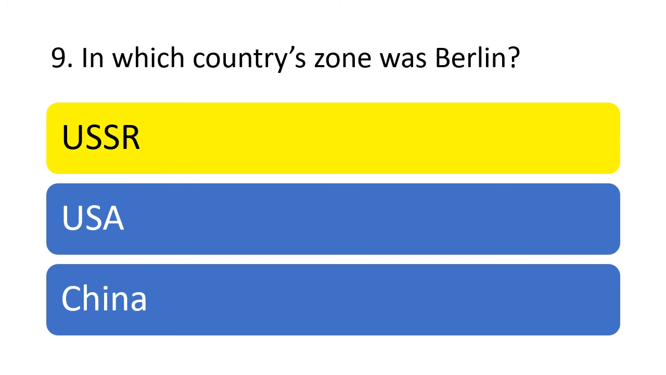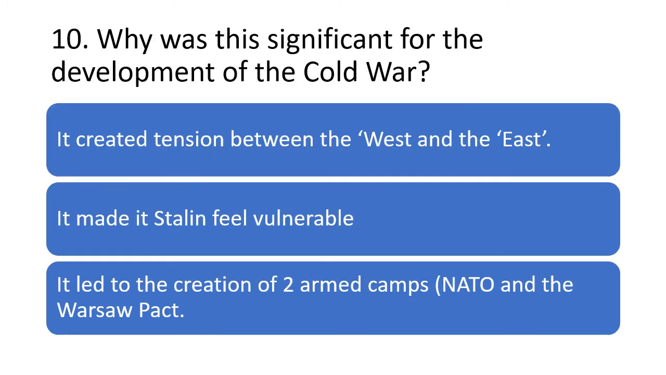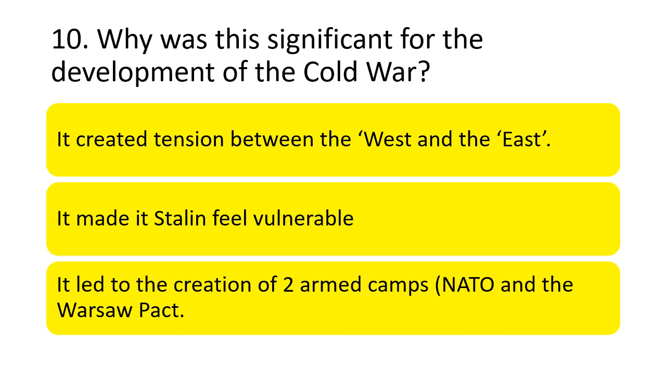And final question now. Why was this significant for the development of the Cold War? Was it because it created tension between the West and the East? Because it made Stalin feel vulnerable? Or because it led to the creation of 2 armed camps, NATO and the Warsaw Pact? And the answer is all of them. So all of these are reasons why the Berlin blockade and airlift were significant to the development of the Cold War.